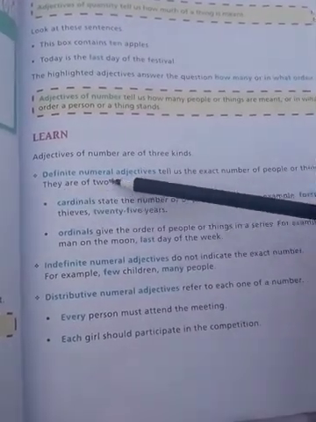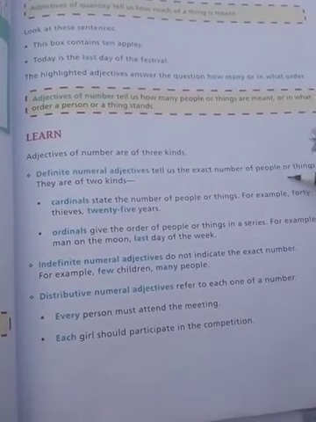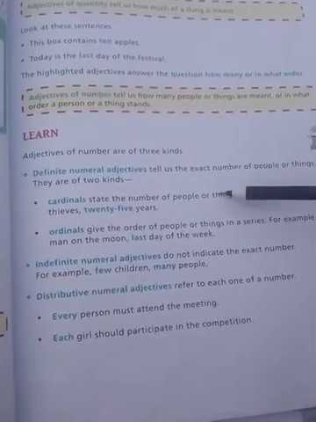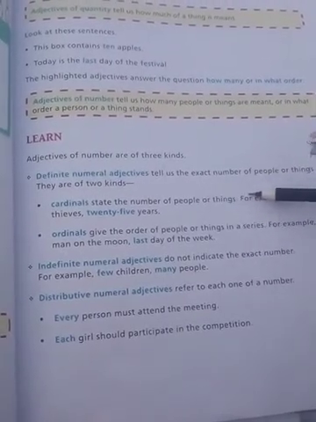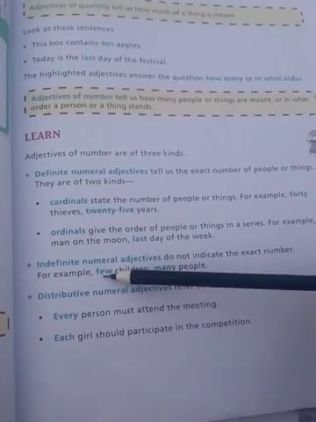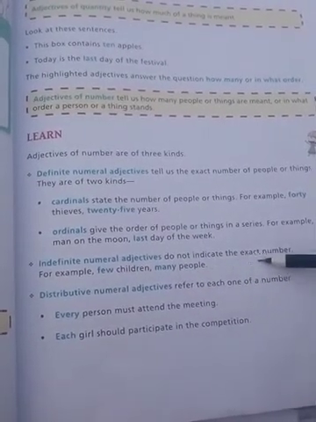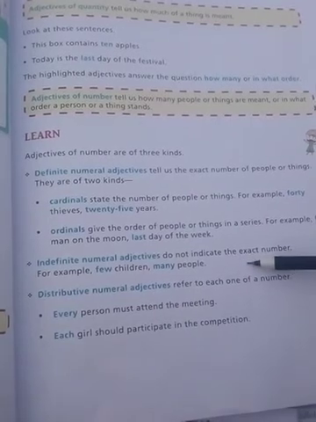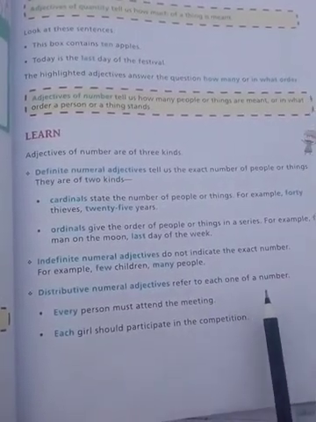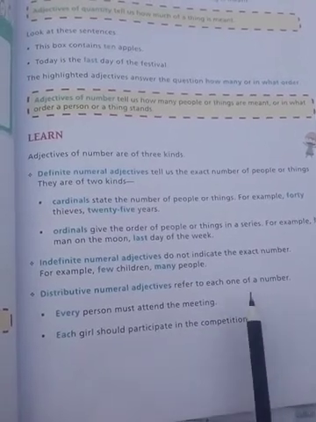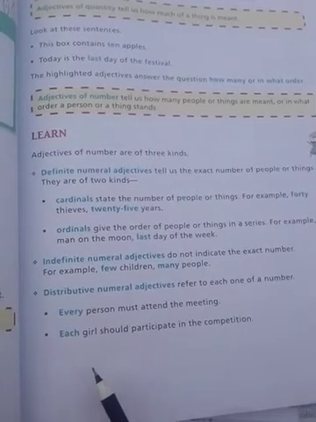First, definite numeral adjective, which tells us the exact number of people or things. It means it shows the fixed number. Second, indefinite, which does not indicate the exact number. It is unfixed. And the last, distributive, which refers to each one. Generally the words each and every are used as distributive numeral adjective.